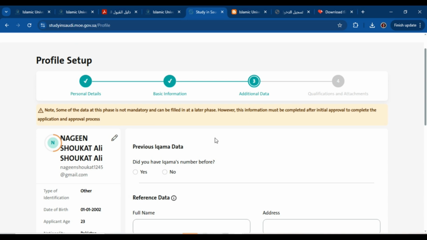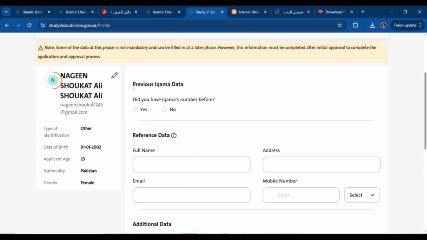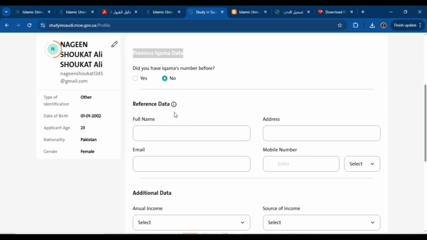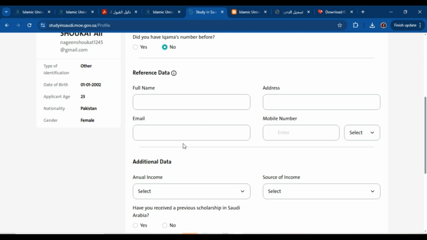Then the next tab is additional data. Now you have to fill in these details. Previous Iqama data, do you have it? Click no if you don't have it. Then reference data. If you want to add it you can, otherwise leave it.